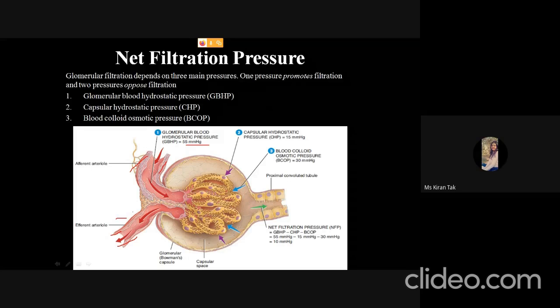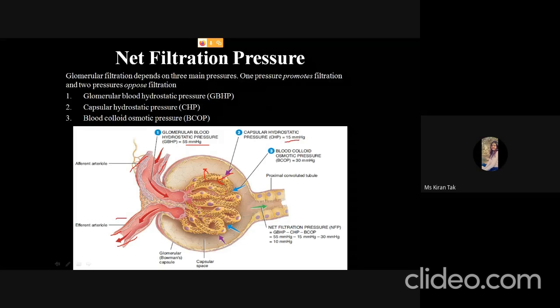Hydrostatic pressure, because when this capsule is saturated with the filtrate, there is no space for the filtrate to come out of it, and that's why it will move back into the blood vessels, and the pressure here is 15 mm of Hg.